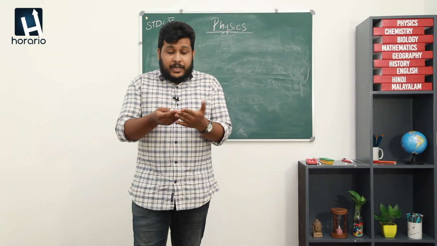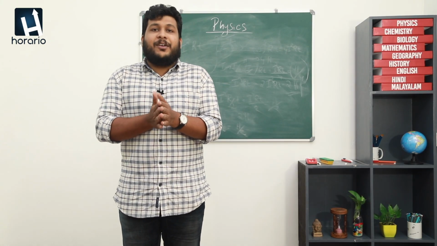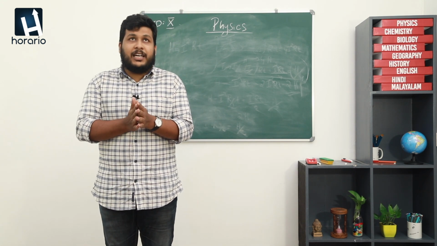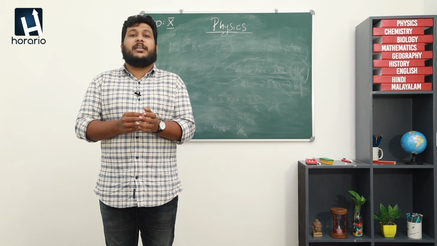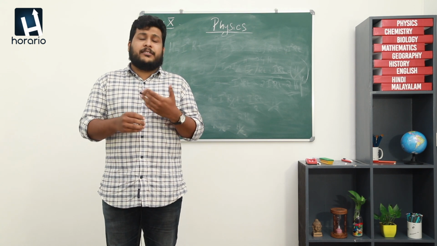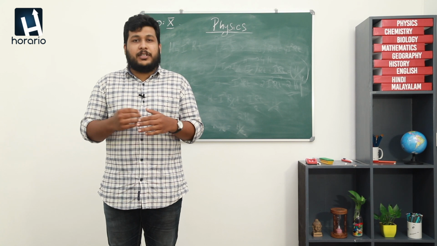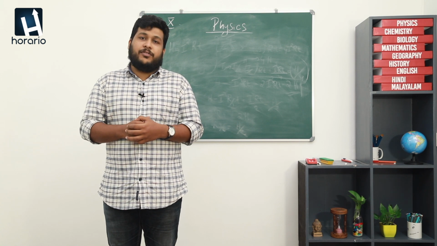So, dear students, today we discussed our first chapter, effects of electric current. We started the first portion where we discussed the energy change taking place and also the law of conservation of energy.